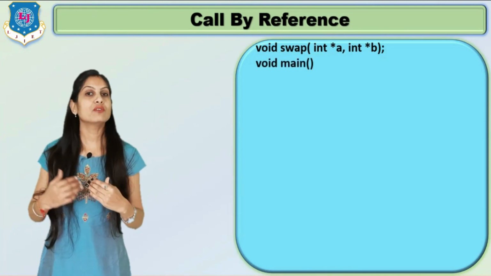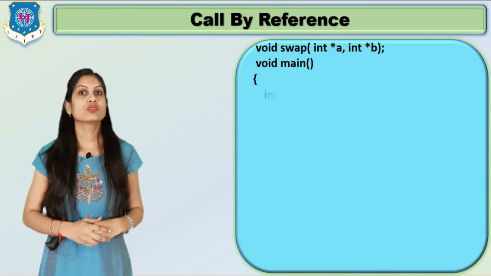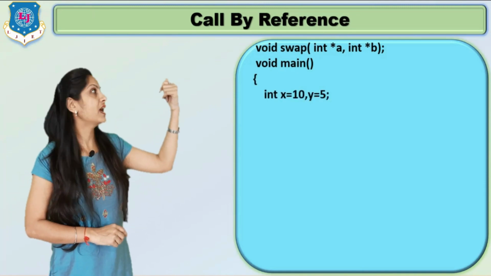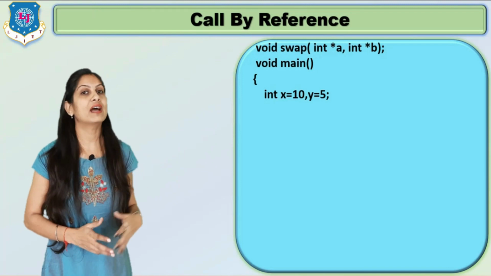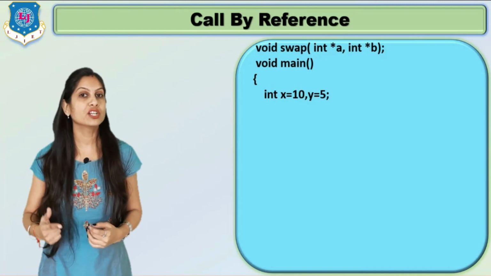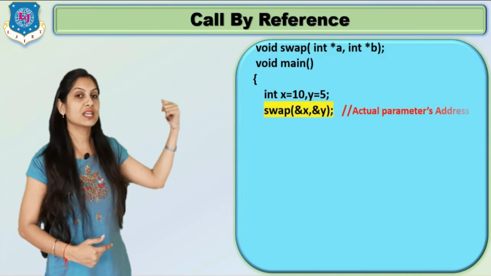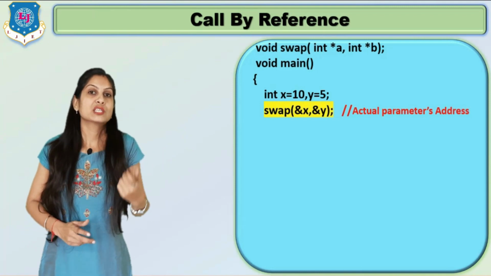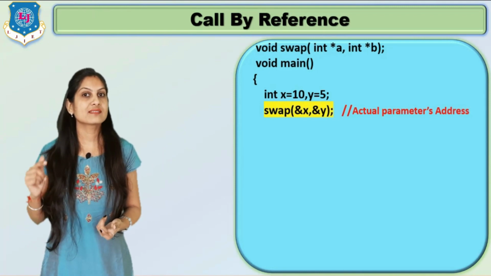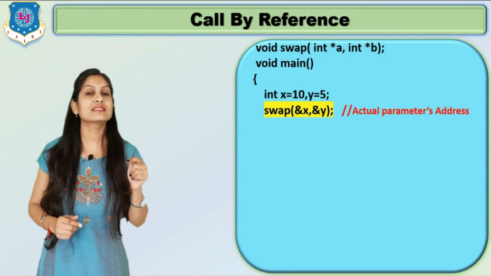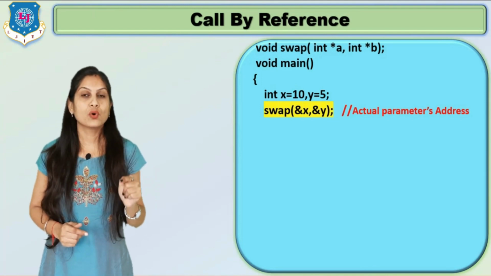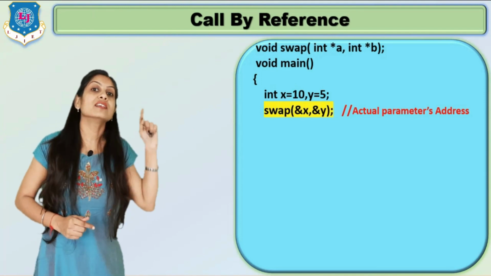Now in void main we have to write the function call. So the same variables are there, integer x equals 10, y equals 5, and in the function call the statement is swap(&x, &y). This ampersand is nothing but the address. So here we are passing what? The address of x.